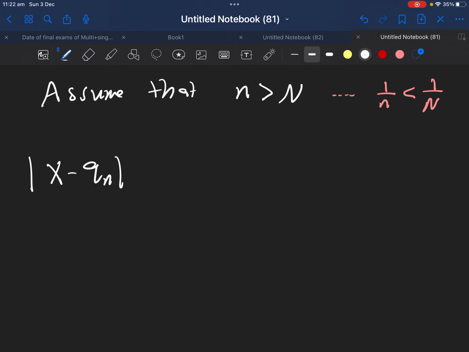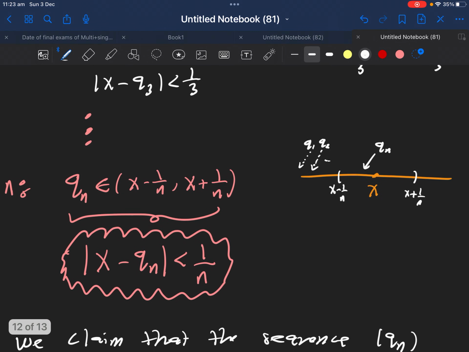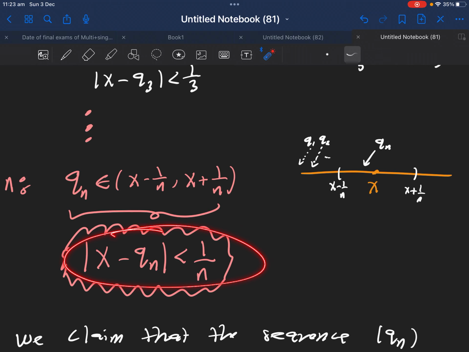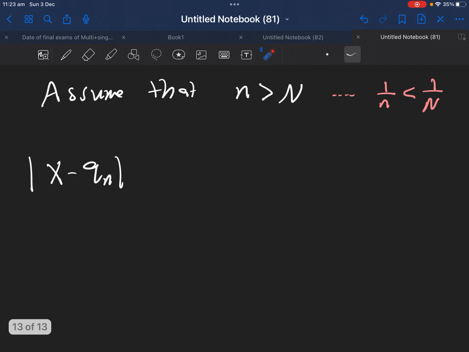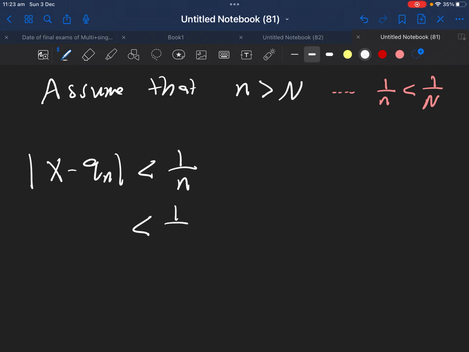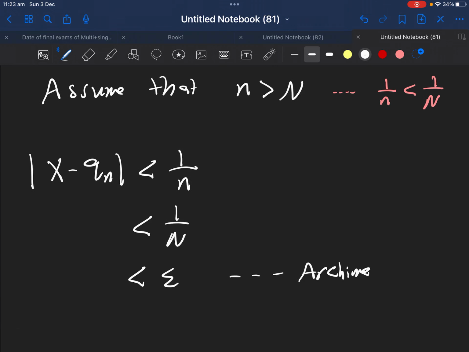Let's see, what do we know about the left-hand side? The only information we know is that |x minus Qn| is less than 1 over small n. And what do we know about 1 over small n? It is less than 1 over capital N. Why? Because of my assumption here. And what do I know about 1 over capital N? It is less than epsilon, and if you don't remember, this is the Archimedean property.